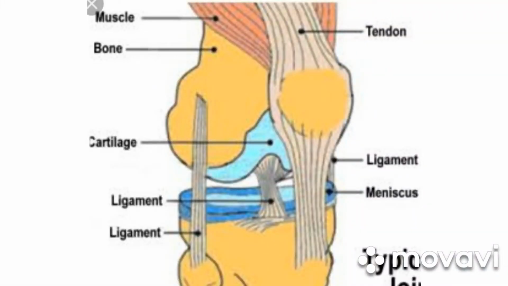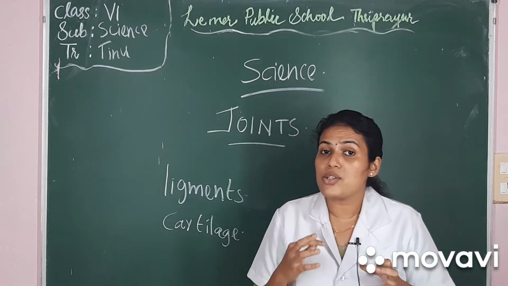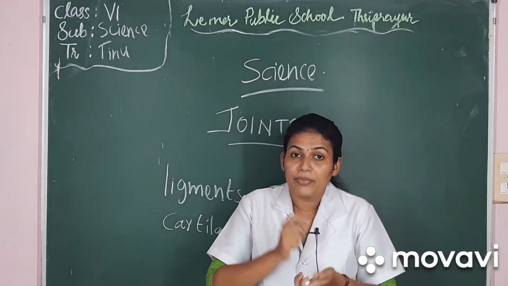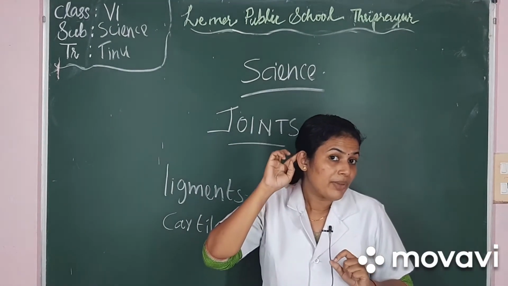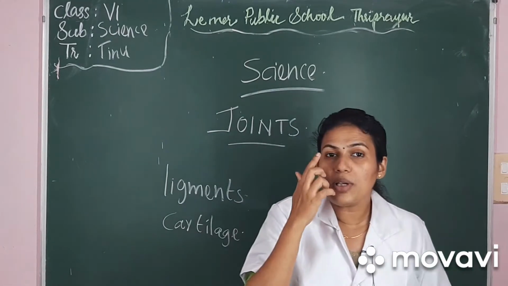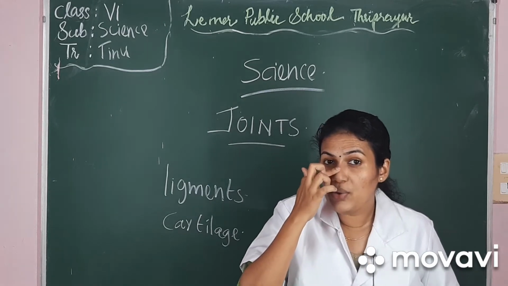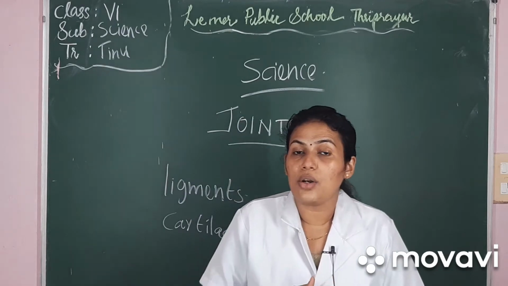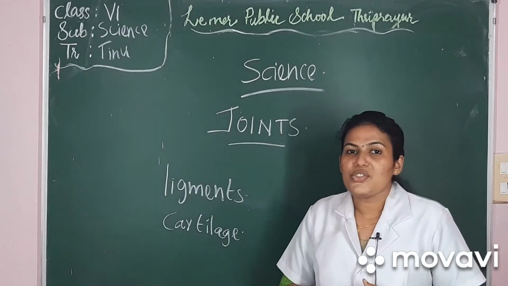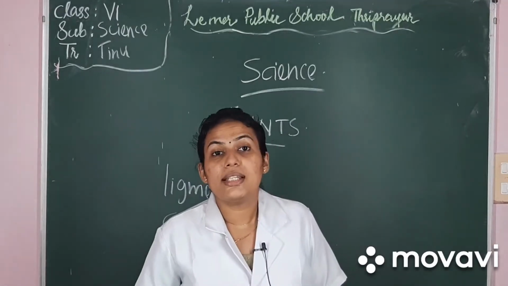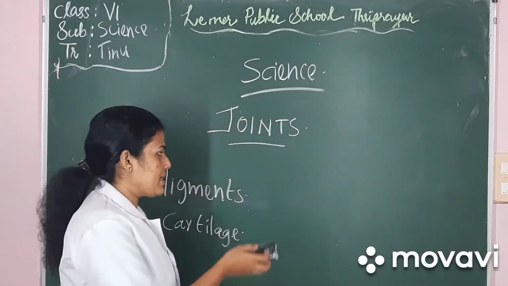Now cartilage is also present in other parts of the body, like the upper part of the ear, the inner region. In the upper part of the ears you can feel the presence of elastic tissues, and also in the front part of the nose you can feel the presence of elastic tissues. Those tissues are also cartilage tissues. So dear children, I hope all of you understood about ligaments and cartilages. Now let's learn about the types of joints.